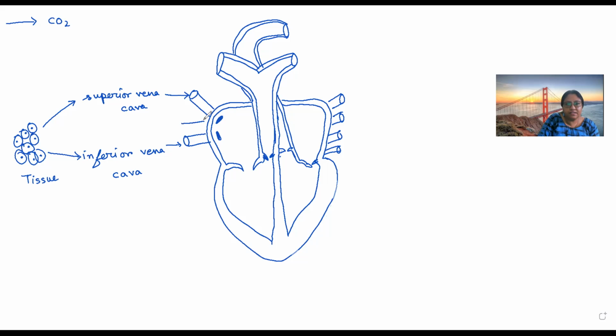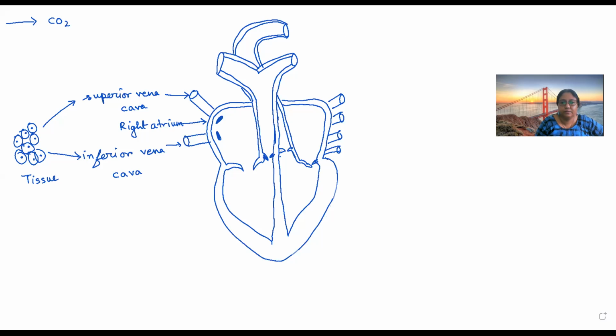This is known as the right atrium. Atrium is also known as auricle. So the superior vena cava is collecting the blood from the upper part of the body, and the inferior vena cava is responsible for collecting the blood from the lower part of the body.